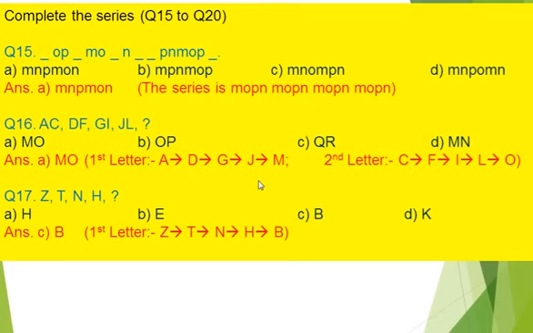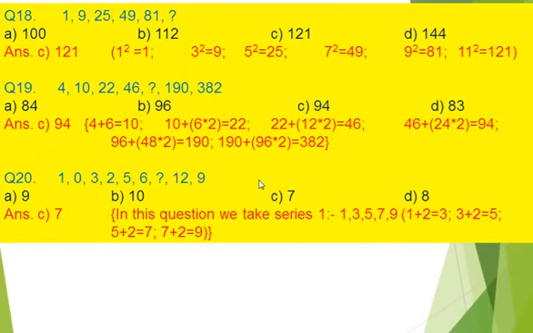Question number 17. Z, T, N, H. Then our answer is option C. Question number 18. 1, 9, 25, 49, 81. In this, the series is squares. Square of 1, square of 3, square of 5, square of 7, square of 9, then the next one is square of 11. The answer is option C, 121.